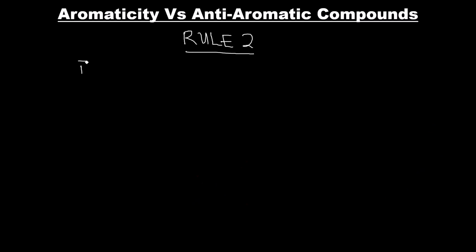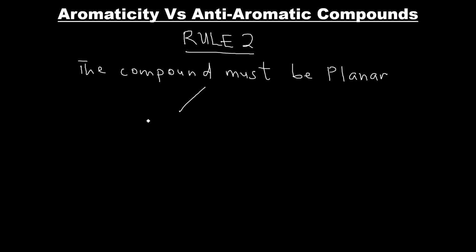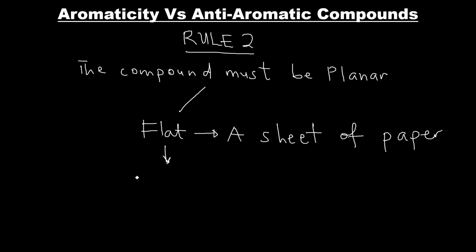The second rule is that the compound should be planar. When we say a planar molecule, we are referring to a flat molecule, just like a sheet of paper. The compound should be flat. This means that all the atoms in the ring are aligned on the same plane. None of the atoms is sticking out of the plane.